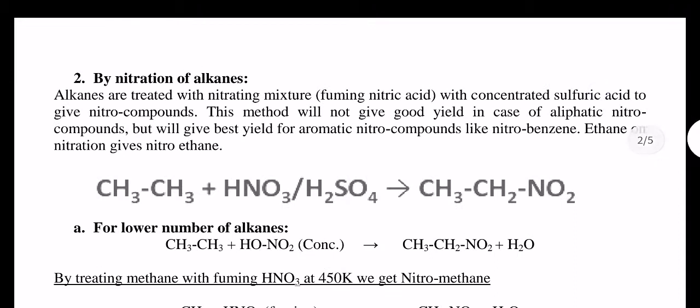Now the second method is nitration of alkanes. Alkanes are treated with nitrating mixture, that is fuming nitric acid with concentrated sulfuric acid, to give nitro compounds. This method does not give good yield in the case of aliphatic nitro compounds, but gives the best yield for aromatic nitro compounds like nitrobenzene. Ethane on nitration gives nitroethane. You can see the reaction here.